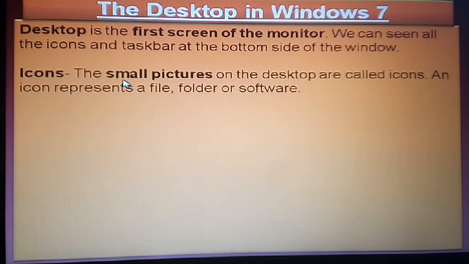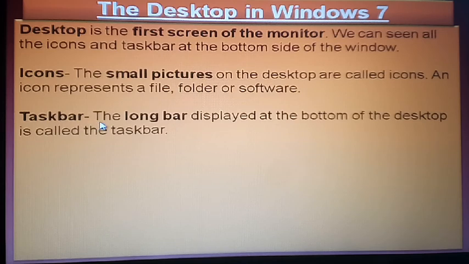Icon. What is an icon? The small picture on the desktop that you see is an icon. So I can get all the information. Which types of icon? Like file, folder, and software. So that is the icon name. Taskbar. The longest bar at the bottom of the desktop is called the taskbar. This is the longest bar on the bottom side. So that is the taskbar.